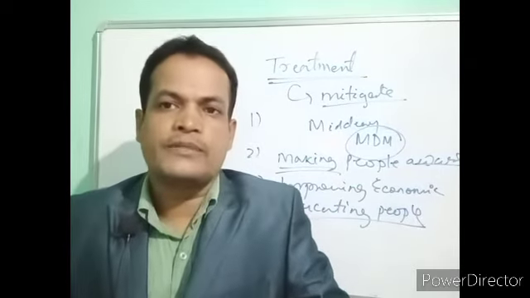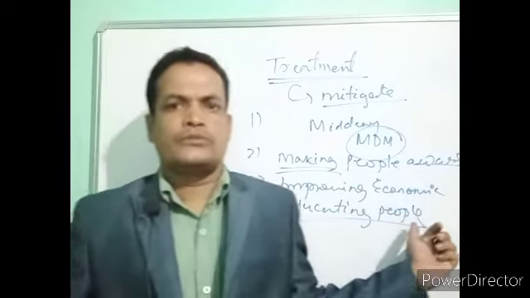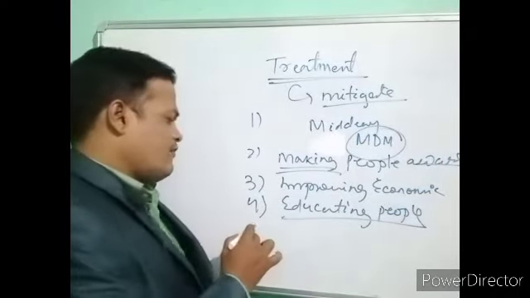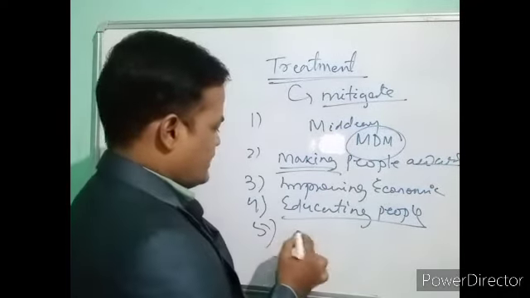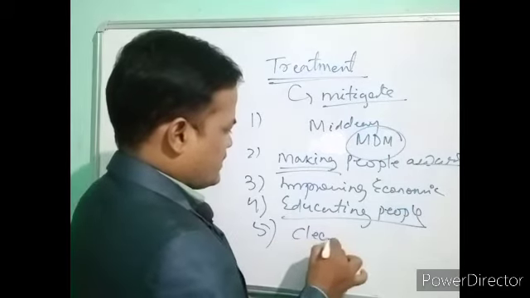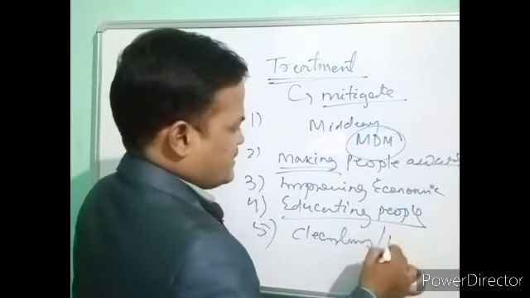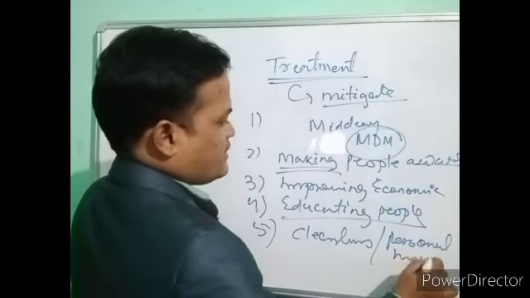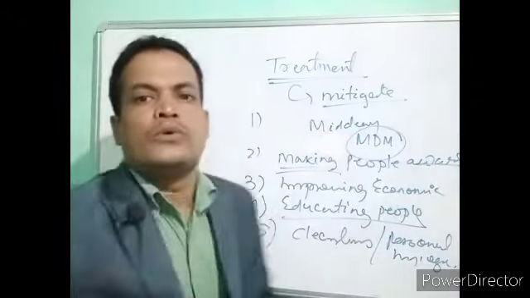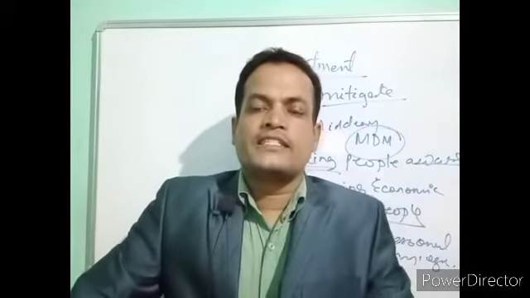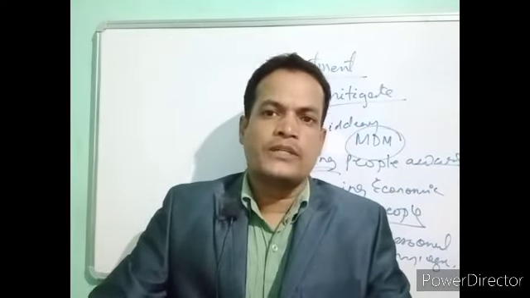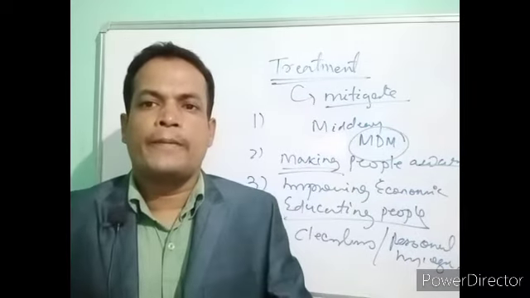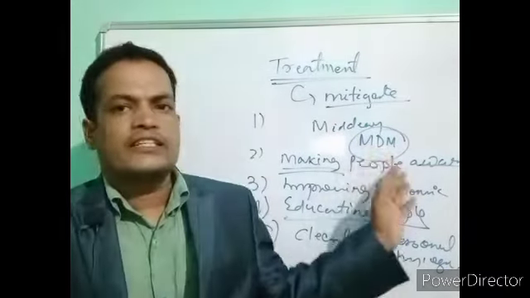We can also educate family members and societies. And maintaining cleanliness or personal hygiene, so that the nutrients will not be lacking in the diet or food. So these are the factors, and there are many more.